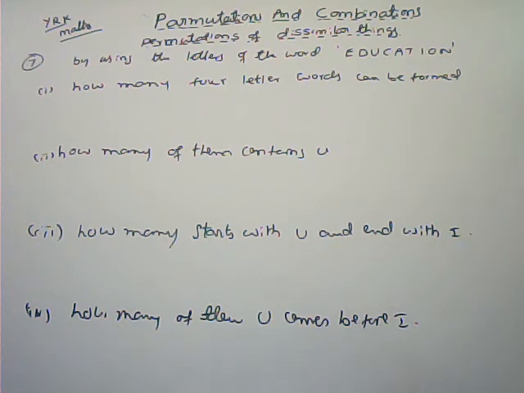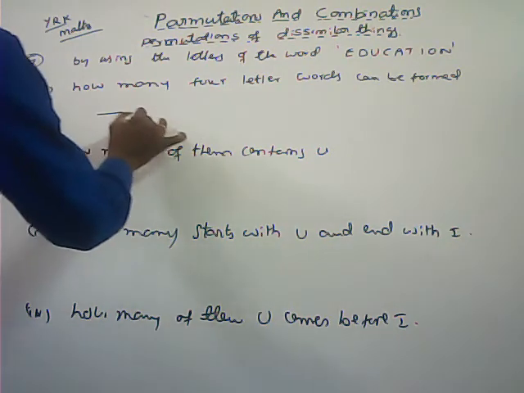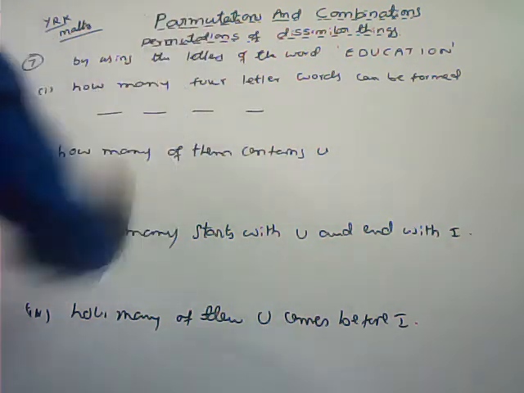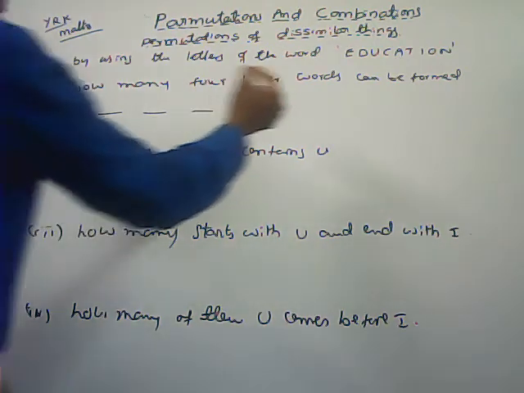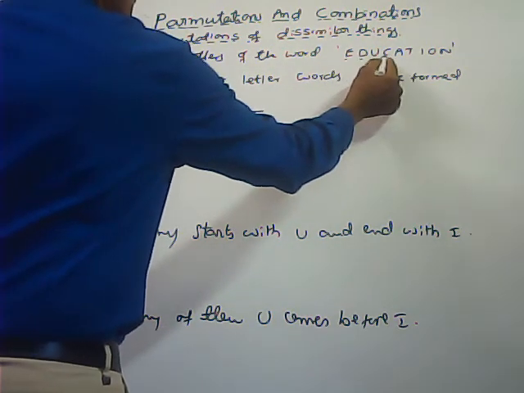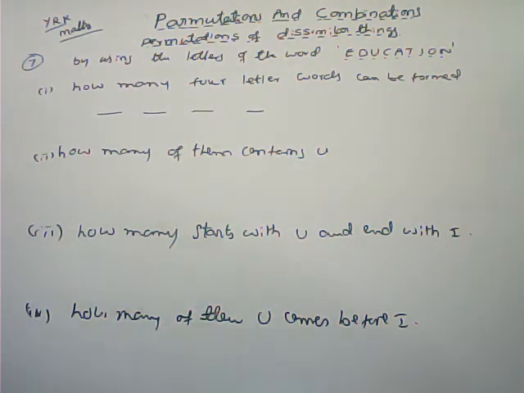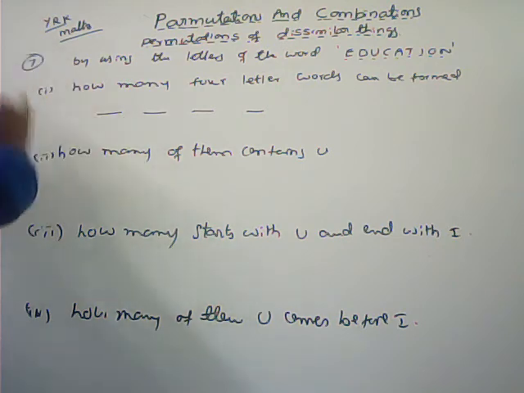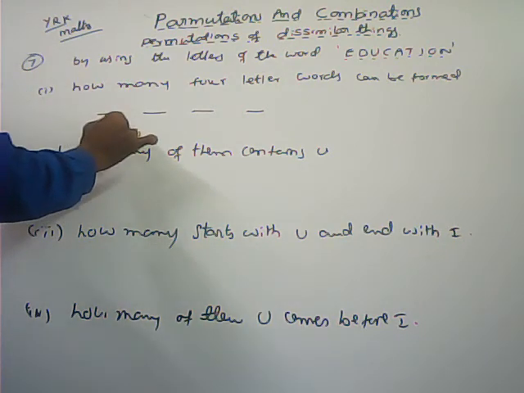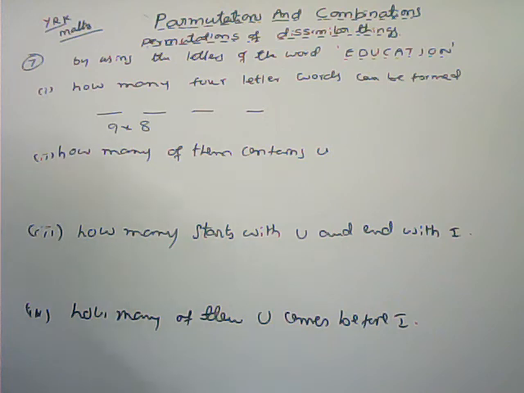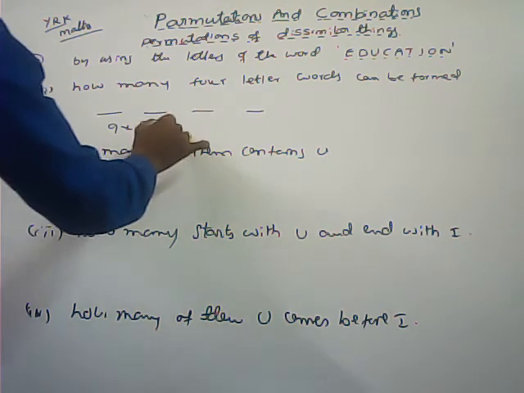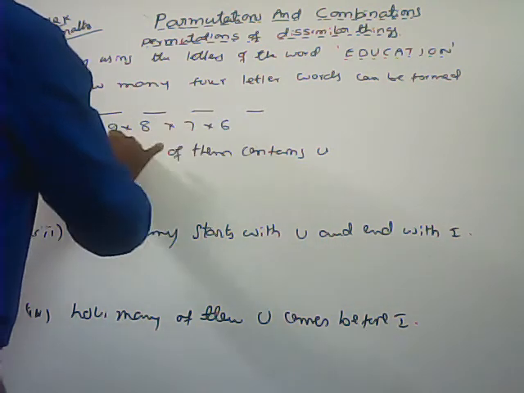Here, by using the letters of the word EDUCATION, how many 4-letter words can be formed? Here, total how many letters are there? 1, 2, 3, 4, 5, 6, 7, 8, 9. Total 9 letters are there. So, the first place can be filled with any one of the 9 letters. Next, the second one can be filled with any one of the 8 letters. Here 7, here 6. This is the answer.